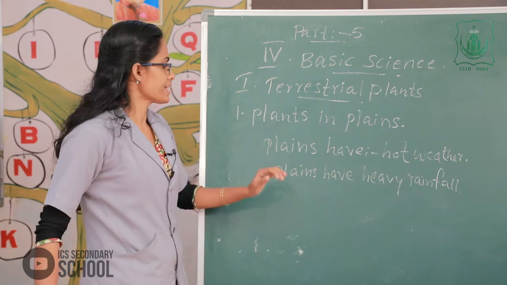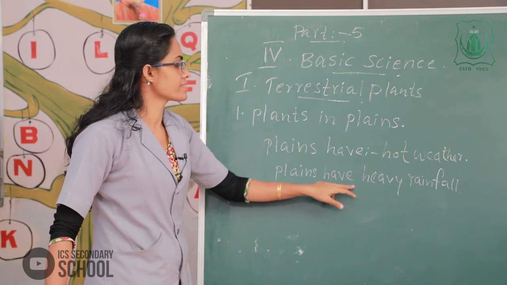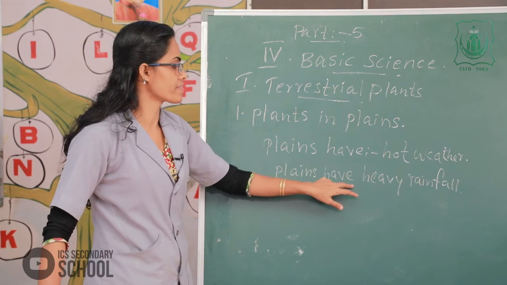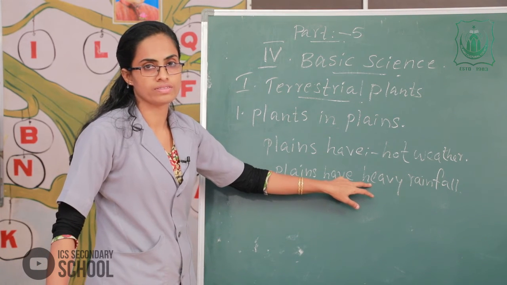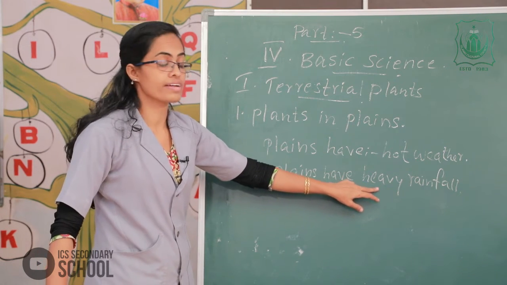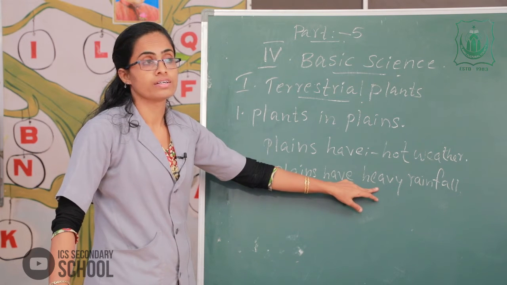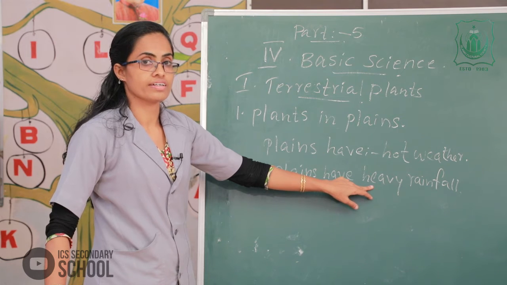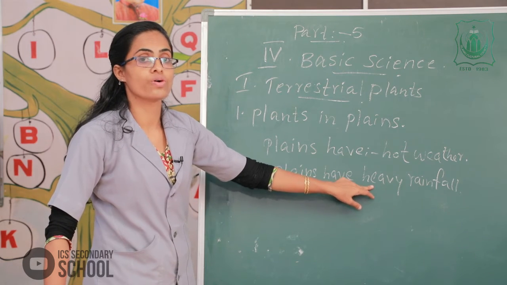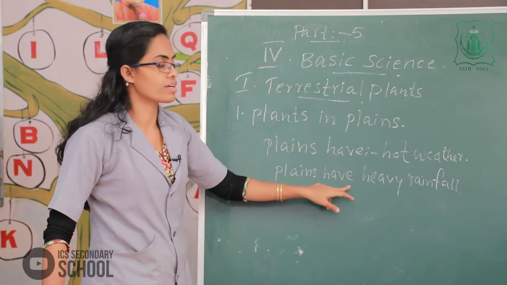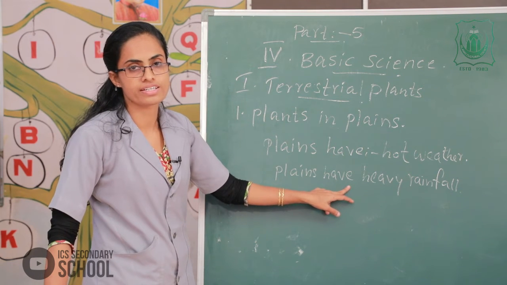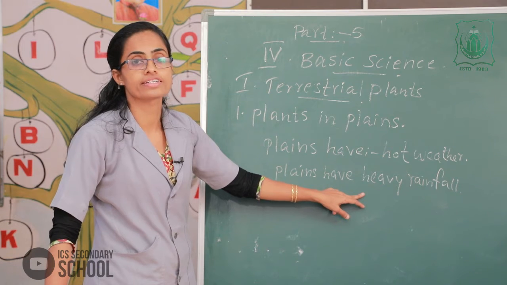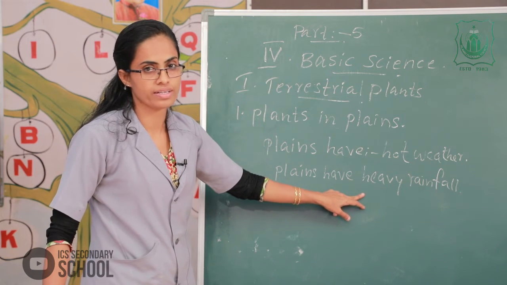Clear? The next one, plains have heavy rainfall. Some areas of plains have heavy rainfall, and in these areas the plants remain green throughout the year, that is called evergreen plants. For example, coconut tree and rubber. Clear?